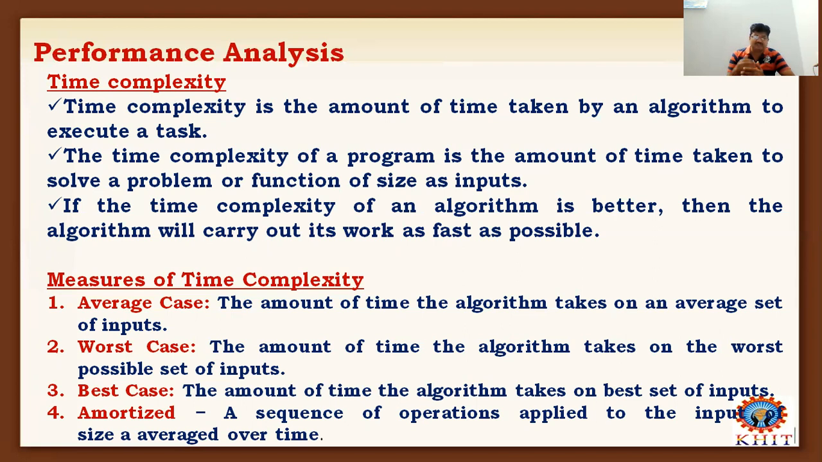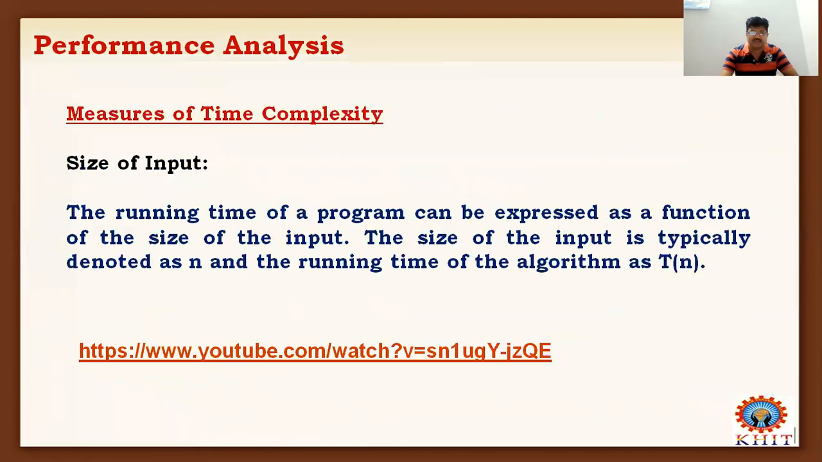And the last one is amortized time complexity, in the sense of a sequence of operations applied to the input size, averaged over time. That means if we average the time complexity over time, we get the amortized time complexity of an algorithm. Now friends, let us discuss how to find the time complexity with an example. Let us move to another slide.